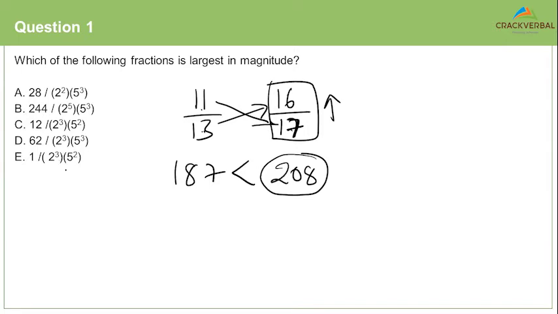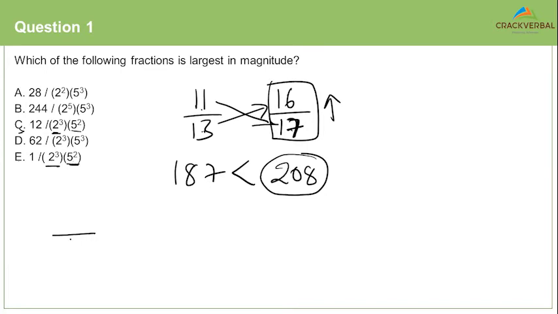But here, you can't do that. You can't go about comparing two fractions at a time. There are 5 of them. So I would eliminate a few options here. Observe 2 cube and 5 square is common to Charlie and Echo. Option C and option E have a 2 cube and a 5 square.